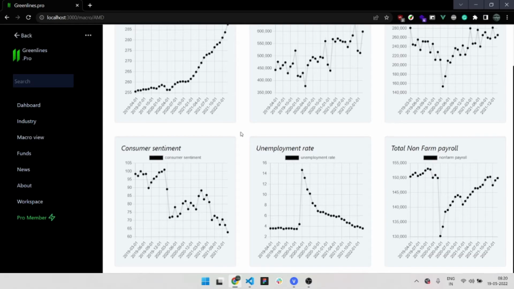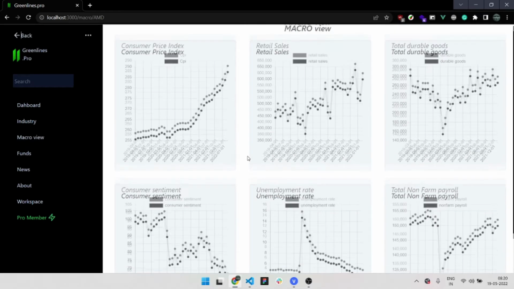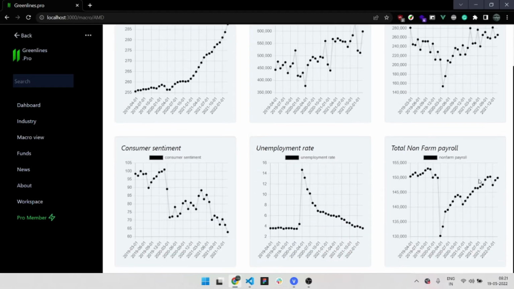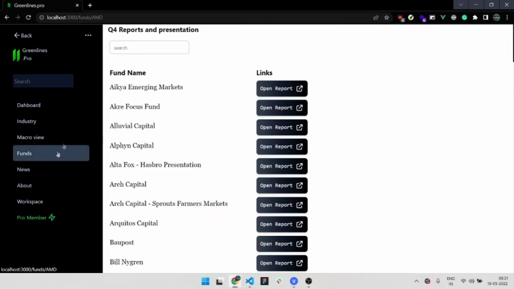Next we have Microviews. These are mostly leading indicators, which I personally use. These are the ones I like. First we have CPI, the inflation, which as everyone knows is going crazy, and we have retail sales, which is bouncing back, and durable goods. Durable goods are basically cars and other durable goods. We have payroll, and the unemployment rate, which is going down, and consumer sentiment, which is going way down. It's lower than it was during the pandemic.